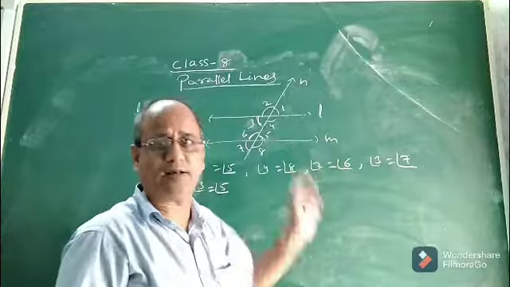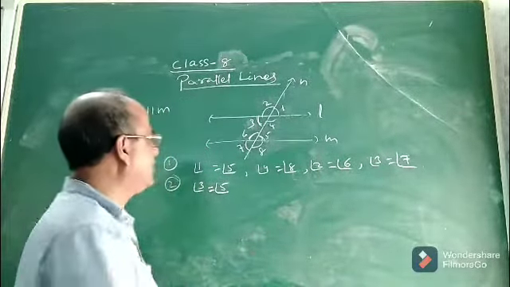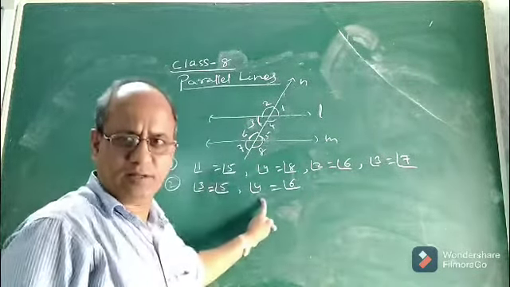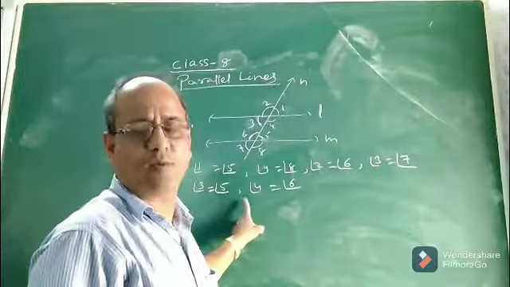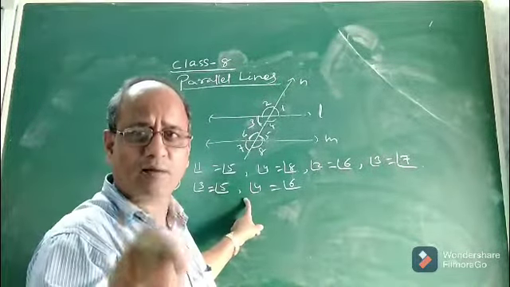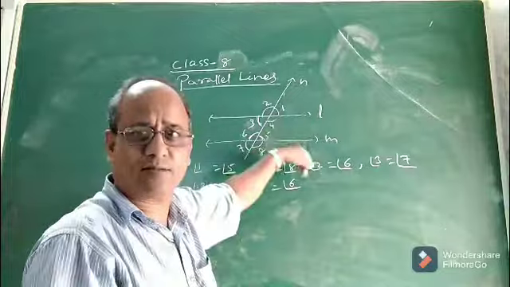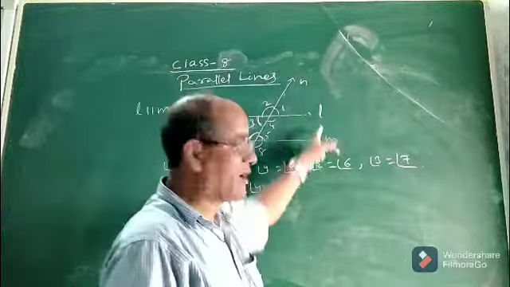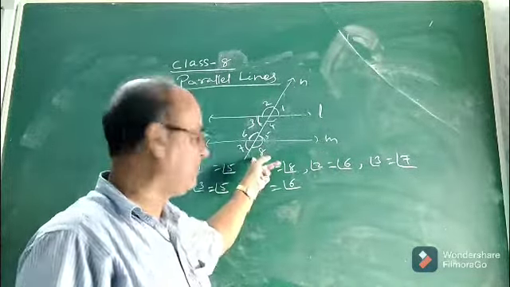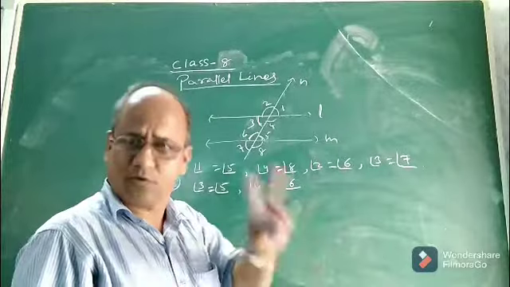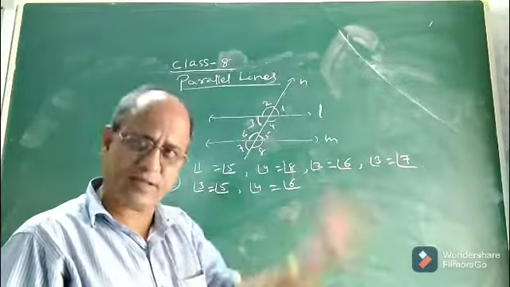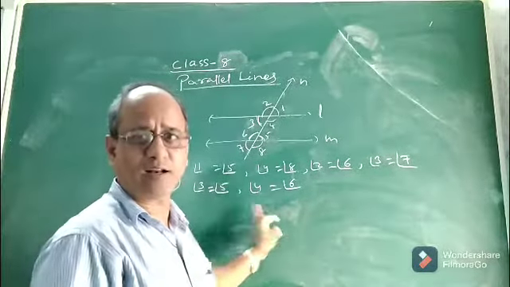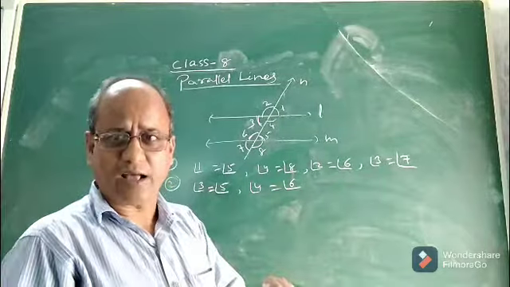And it is also true if L and M are parallel. If L and M are not parallel, then each pair of alternate interior angles will not be equal. Similarly, angle 4 will be equal to angle 6. From this we conclude that each pair of alternate interior angles is the same when a transversal intersects two parallel lines. Both the pairs will be of the same measure. So this is the second relation, the relation between a pair of alternate interior angles.